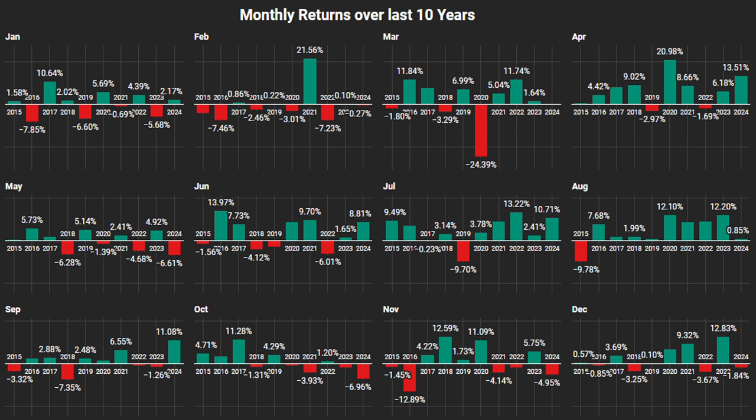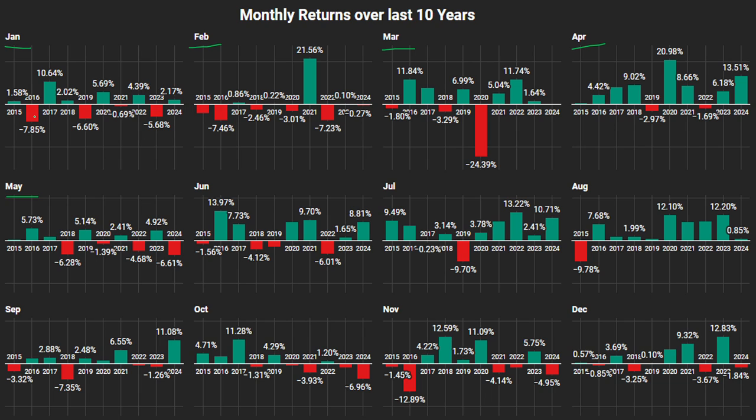Let's move on to the next graph, which is the monthly returns over the last 10 years. So this graph basically comprises 12 small graphs, one for every month of the year. As you can see, on the top left is the January graph, then February, then March, then April, then May, and so on and so forth. The green bars represent the positive returns, and the red bars represent the negative returns.